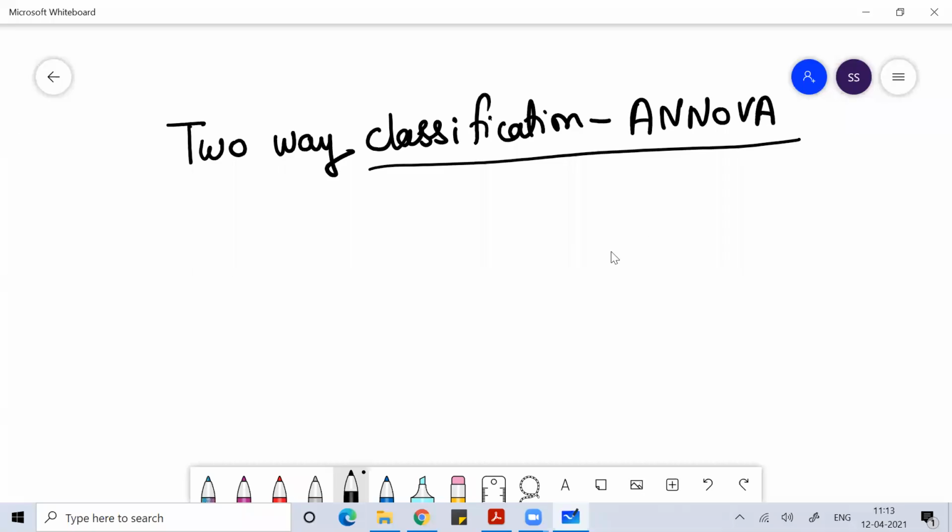Good morning, everyone. Welcome to the class on business statistics, where we are discussing the concept of ANOVA. In last class, we discussed one-way classification on ANOVA. For Bangalore University, every year, 100% you will get a problem based on ANOVA. ANOVA stands for analysis of variance.